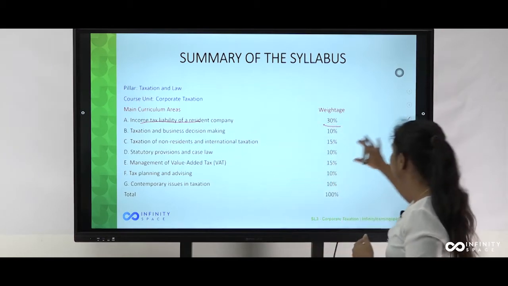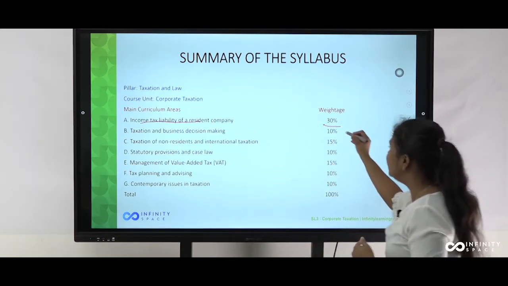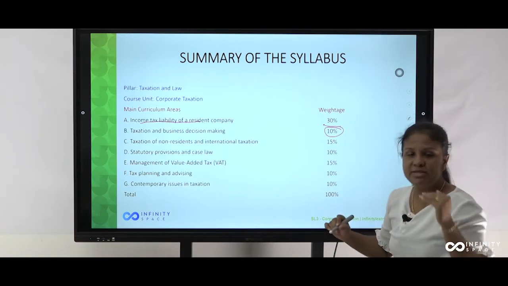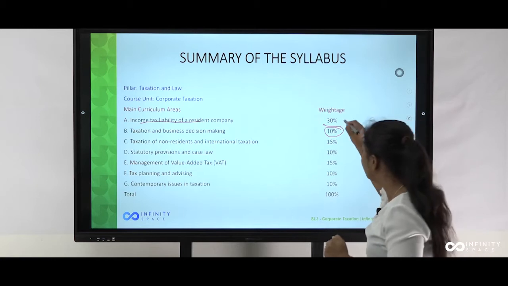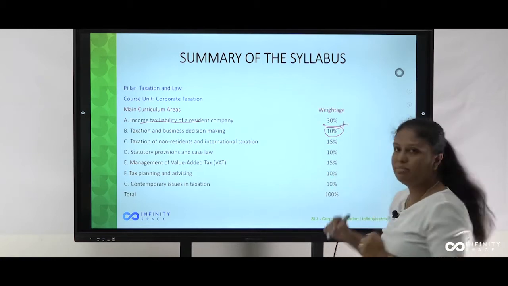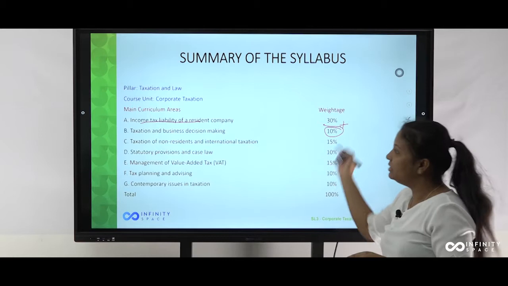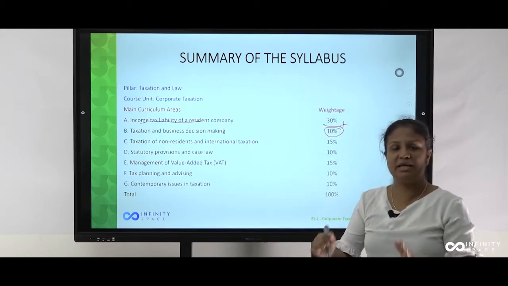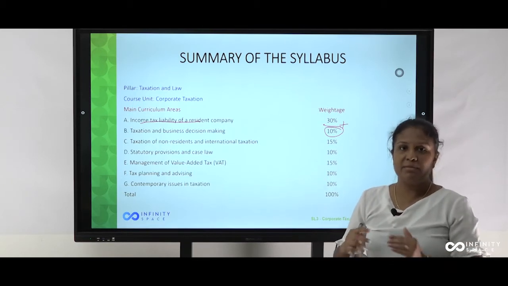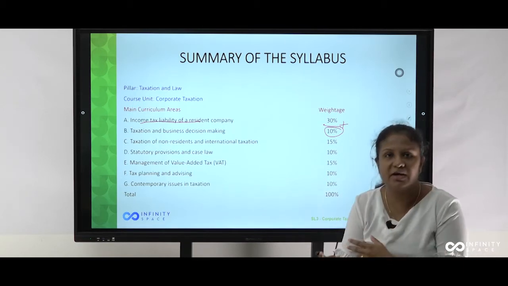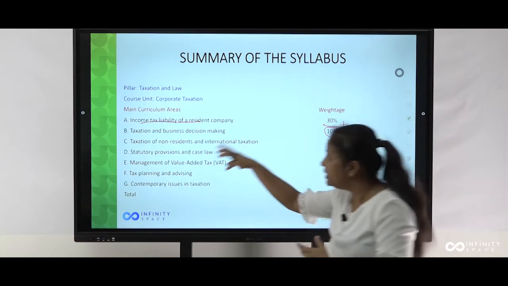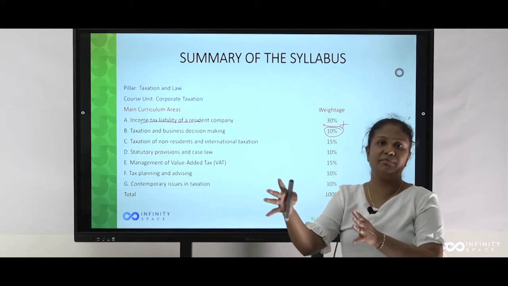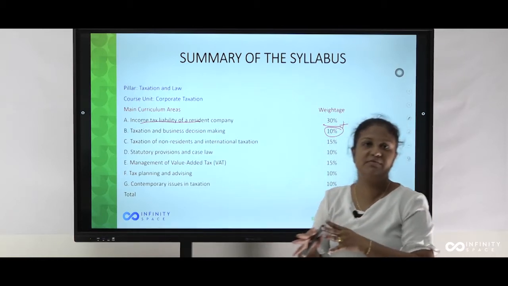Taxation and business decision making is a 10% area. In this 10% area, when doing my session, I am again coming to this part along with the 30% area, because company taxation and taxation and business decision making link to each other. You have to provide a solution maybe for the resident company, maybe for the individual, maybe non-resident, or rather resident individual.